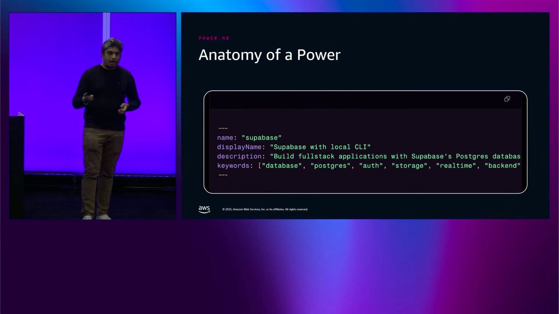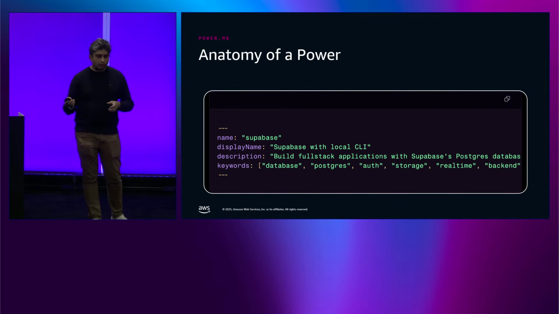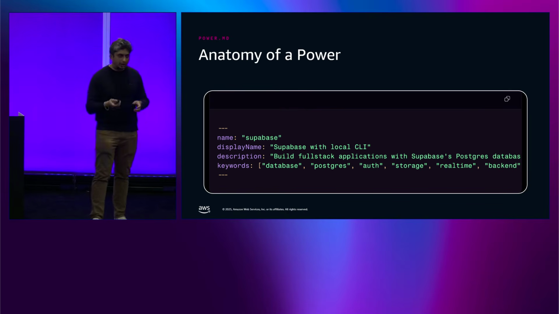So what does the anatomy of a power file look like? So a power.md file will look something like this. So this is the name for Supabase. And this is the display name as to how it would look like, and the description and keywords that can identify that specific domain.